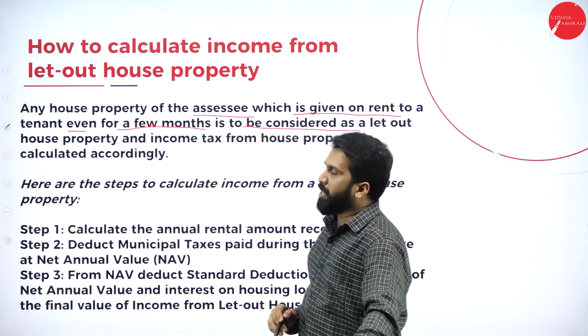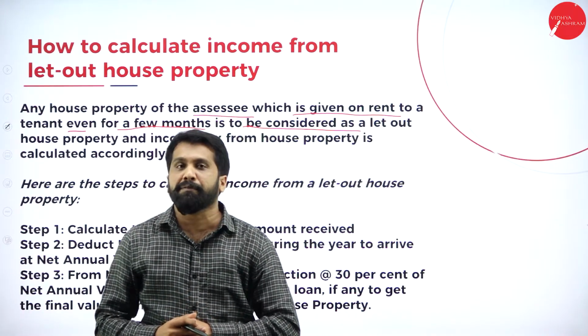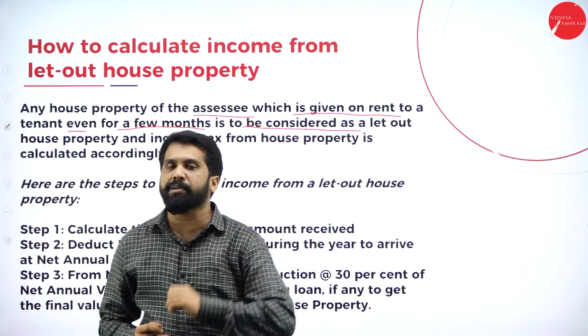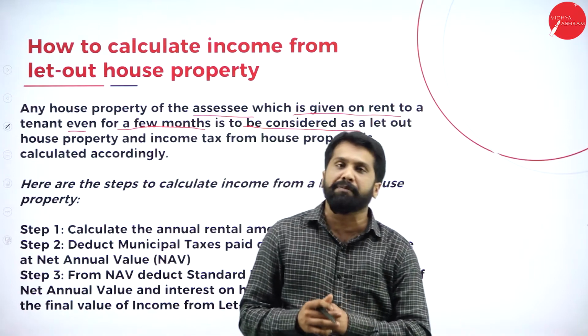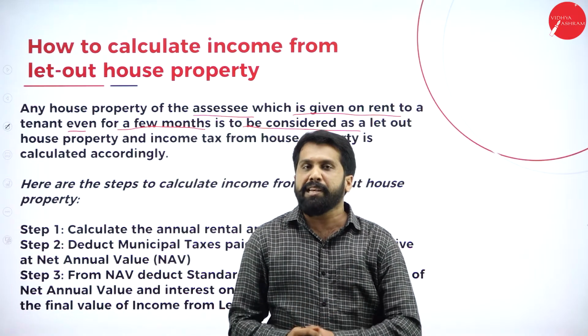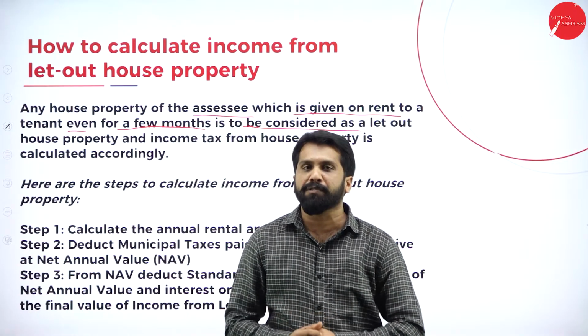If you have given it for rent for the complete 12 months, that is let out property. If you have given it for rent for only 5 months, that is also let out property. It is not compulsory to give it for all 12 months. Even for 1 month, we can call it income from house property.